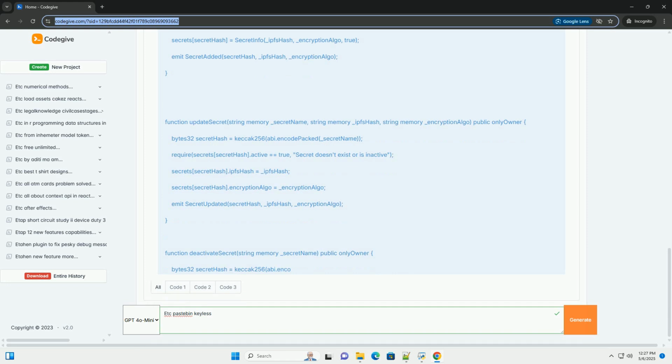Key derivation, the most important security consideration. The security of this keyless approach hinges on the proper implementation of key derivation. The encryption key must be derived from something unique and tied to the user, the contract, and potentially other contextual information. Example key derivation, illustrative. Important considerations for key derivation: the user's Ethereum address. Include the user's Ethereum address in the derivation process. This ensures that only the intended user can decrypt the secret.